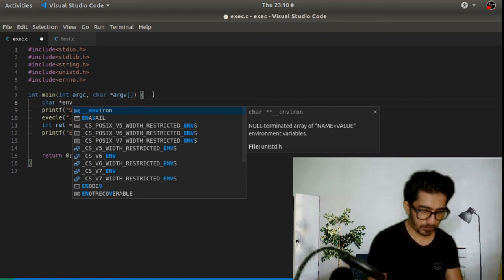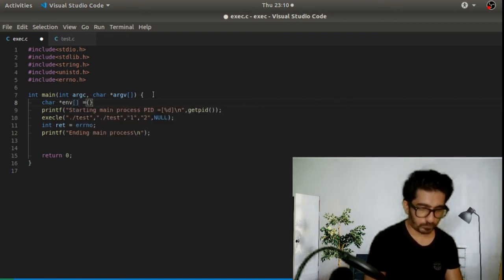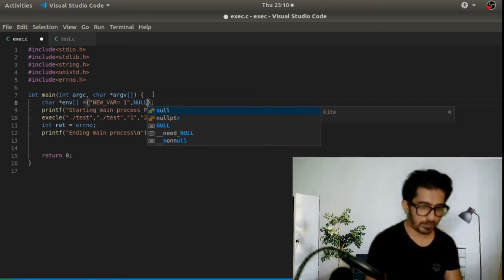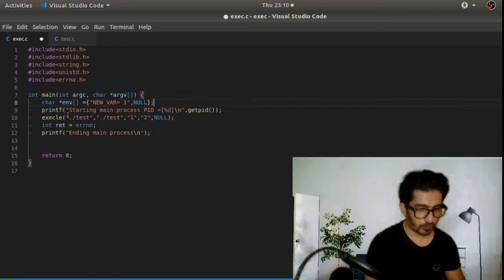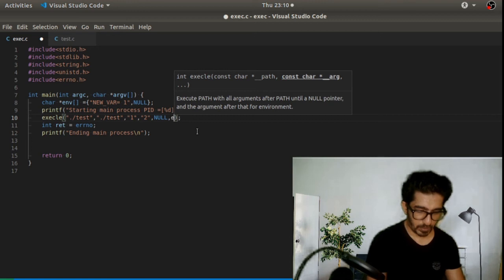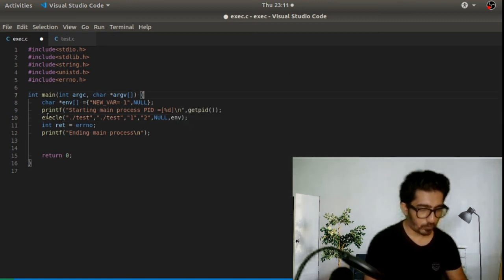So we have env, then the new variable, like NEW_VAR equal to 1, right? And this also we need to end with NULL. The last parameter of this execle call will be the environment variable. So we are sending this binary with this environment variable too, right?